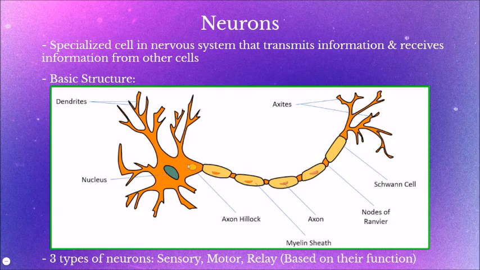The axon hillock, located over here, is a specialized part of the cell body of the neuron that connects to the axon. Action potentials originate from the axon hillock, which I'll talk more about in the next video. The axon is located from around here to around here. The axon conducts nerve impulses away from the cell body.